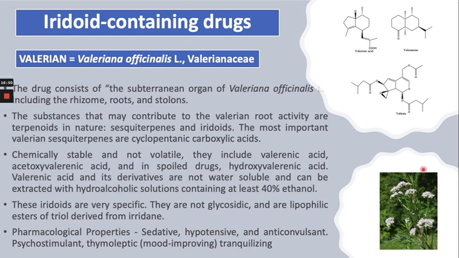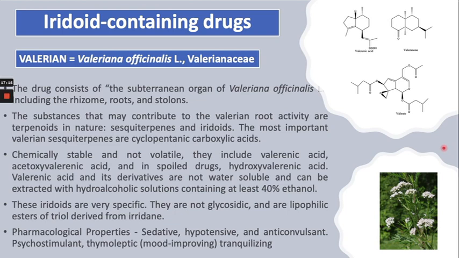Now the iridoid containing drugs. The first one is valerian, which is from the Valerianaceae family, right? This plant is the source of valerenic acid, valtrate and valproate, right? These are all iridoids. These iridoids are very specific.